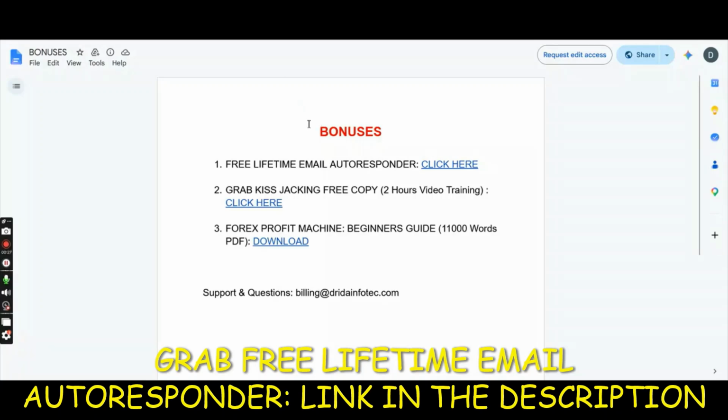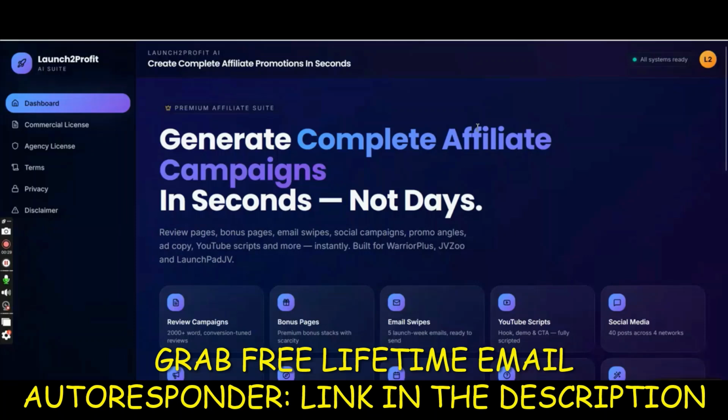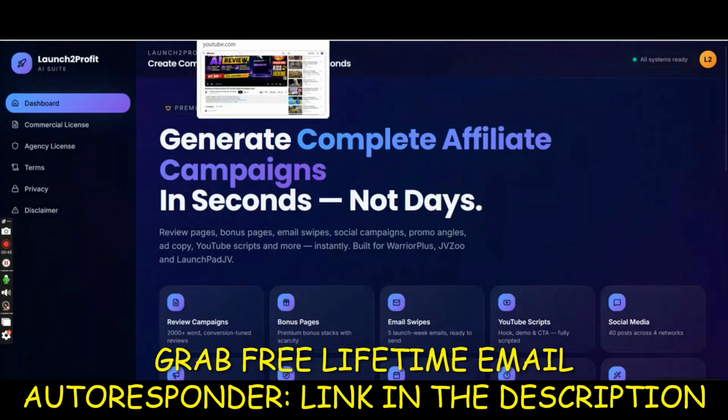The announcement is that I'm launching a software called Launch to Profit AI. This is for affiliate marketers, or if you want to promote anything and you need to generate content automatically. This is the software I'm launching. So make sure you watch the video till the end to know what this is and how you can get to this software or the page.